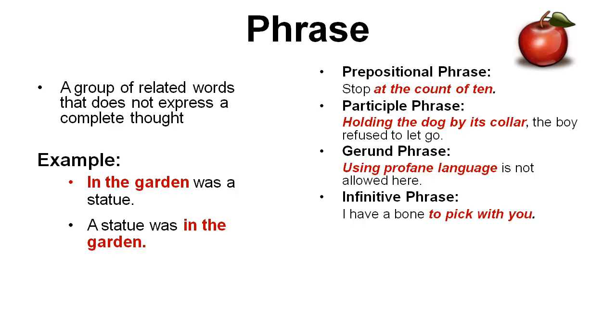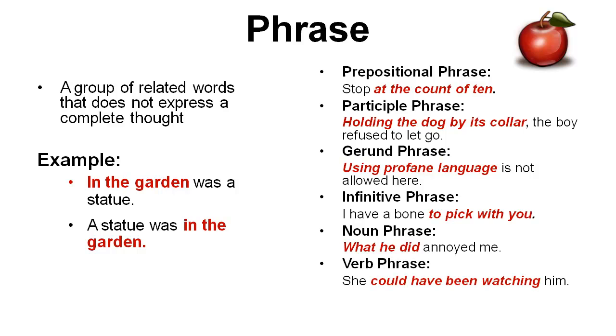Let's look at an infinitive phrase. I have a bone to pick with you. Noun phrase. What he did annoyed me. Similar situation as the gerund phrase. What he did annoyed me. Well, what annoyed you? What he did. Verb phrase. She could have been watching him. Now, a verb phrase includes the main verb and all of its auxiliaries, right? Could have been watching makes up the complete verb phrase.